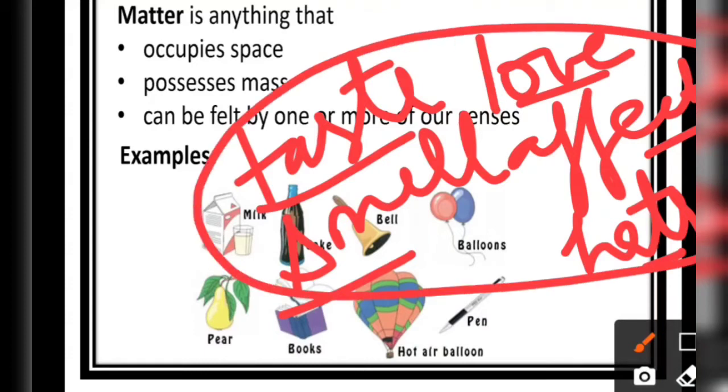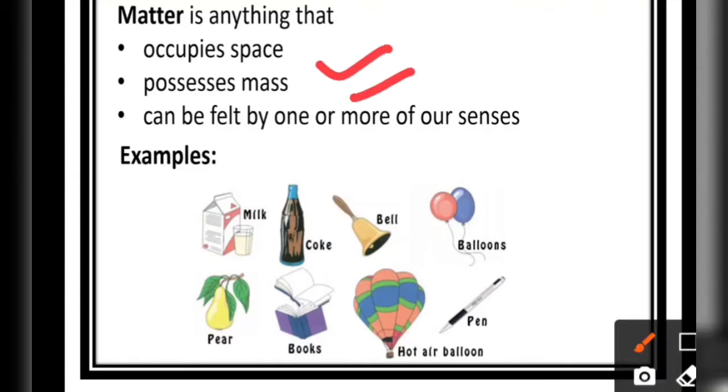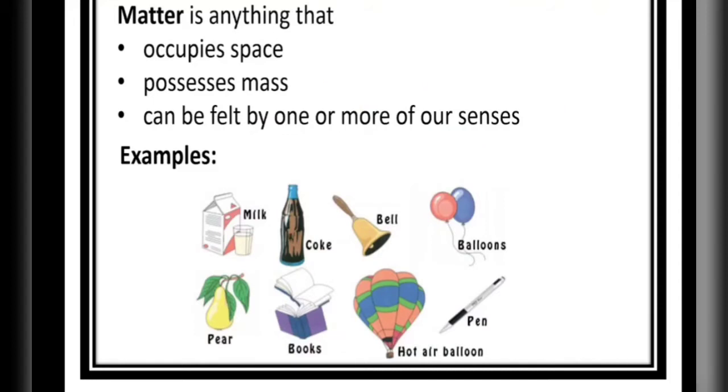The final definition you must know till now is: matter is anything that is occupying space, that is possessing some mass, and that can be felt by our senses, right? Hope you could understand the definition of matter till now.